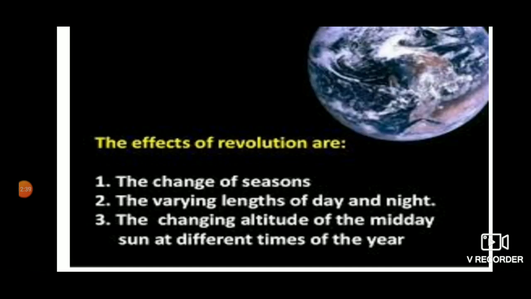The poles remain cool because they never get direct rays of the sun. During winter, when a pole is tilted away from the sun, there is no daylight at all because there is no sun. However, during the summer, a pole receives sunlight all the time and there is no night.